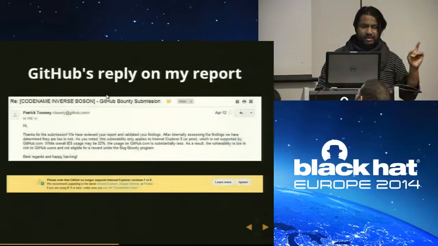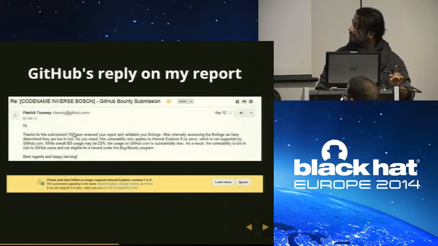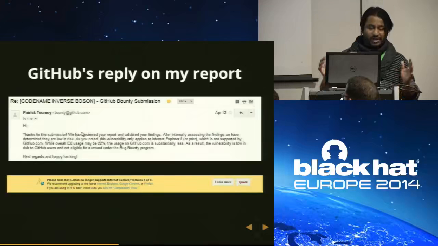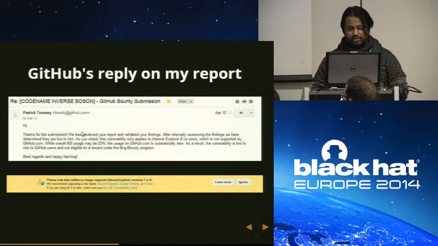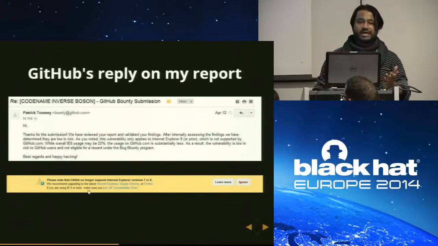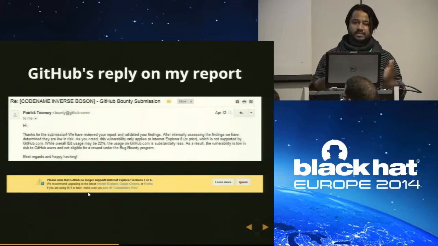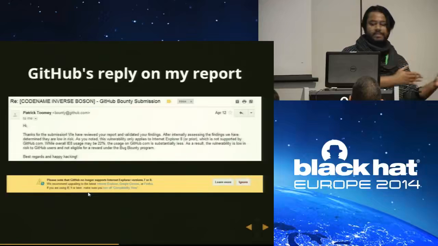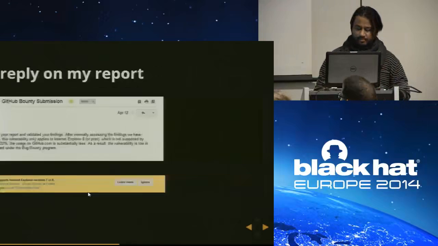With the help of this trick, I accessed GitHub, and this is the reply from GitHub. They validated my finding, but unfortunately I was not awarded any bounty because they said that they are not supporting IE7 and IE8. It means that there is an access there, but they are not supporting this browser.